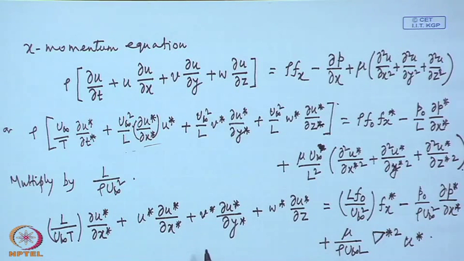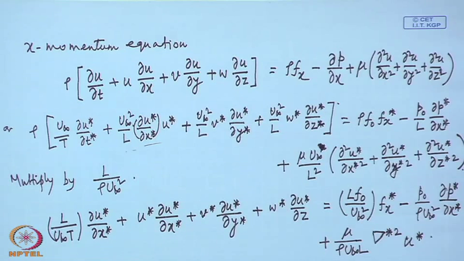The y momentum and z momentum equation can also be written exactly like this, and again you will see that the corresponding terms are multiplied by the same numbers. That is, the time derivative term will be multiplied by L by u infinity t, whether it is y momentum or z momentum. The body force term will be multiplied by L f 0 by u infinity square. The pressure term will be multiplied by P 0 by rho infinity square, and the viscous term will be multiplied by mu by rho infinity L.